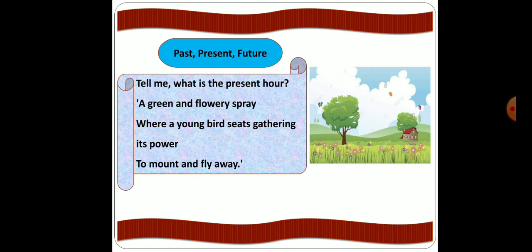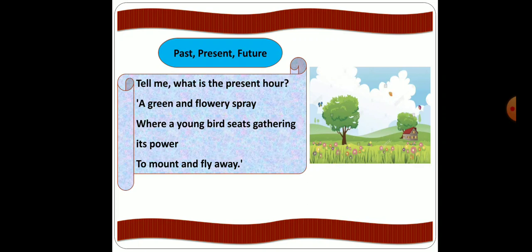Now green shows the greenery around, and flowery spray means flowers falling down from the trees. This indicates that the child is talking about the spring season. In spring season all the trees get new leaves and new blossoms, that means new flowers grow on the trees.